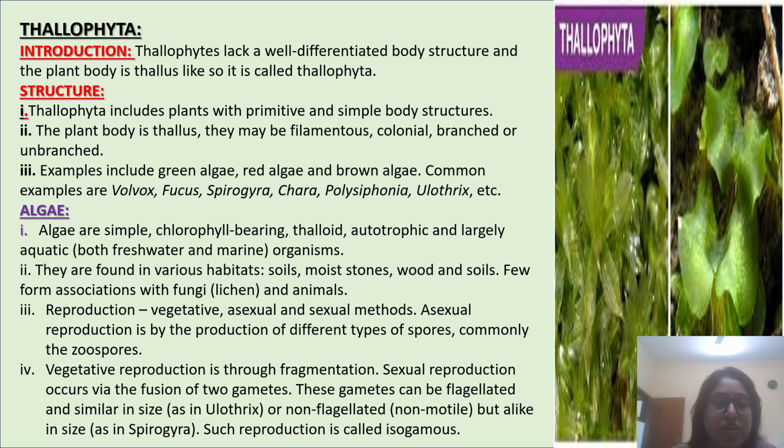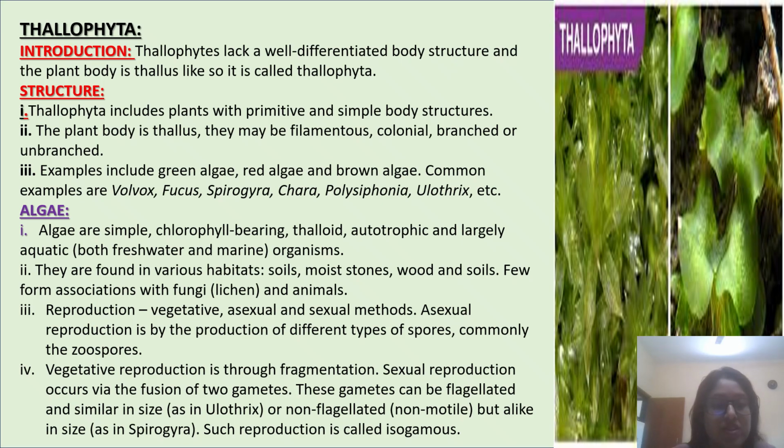Algae are simple, chlorophyll-bearing, thalloid, autotrophic, and largely aquatic organisms, that is, both freshwater and marine. They are found in various habitats: soil, moss, stones, and wood, and a few live in association with fungi, lichens, and animals. Reproduction is by vegetative, asexual, and sexual methods. Asexual reproduction is by the production of different types of spores, commonly zoospores. Vegetative reproduction is through fragmentation.